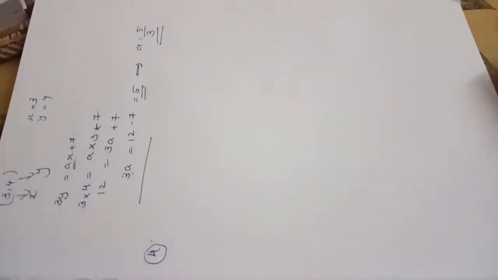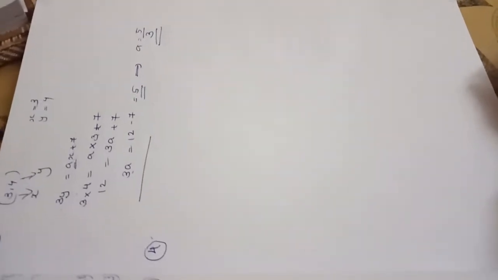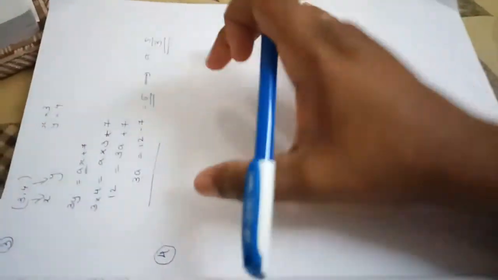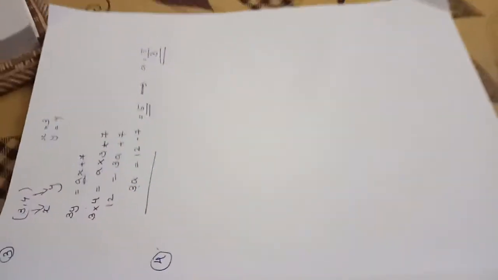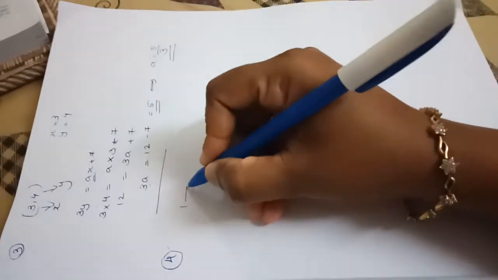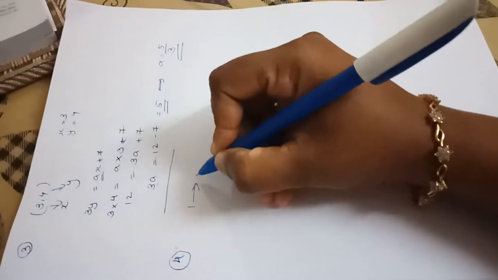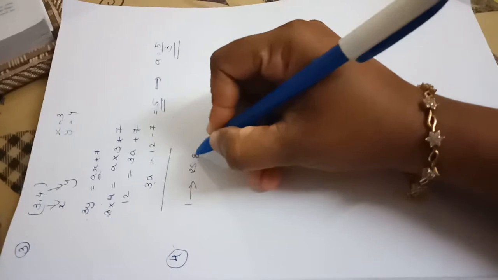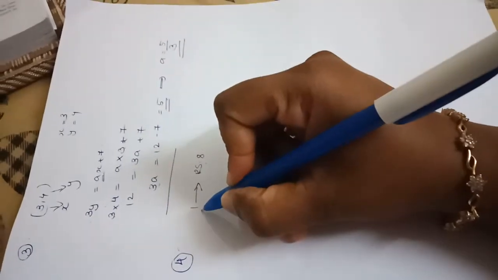Question number 4. The taxi fare in a city is as follows. It is given in the question: taxi fare in a city, for the first kilometer, the fare is rupees 8. This rupees 8 is only for the first kilometer.